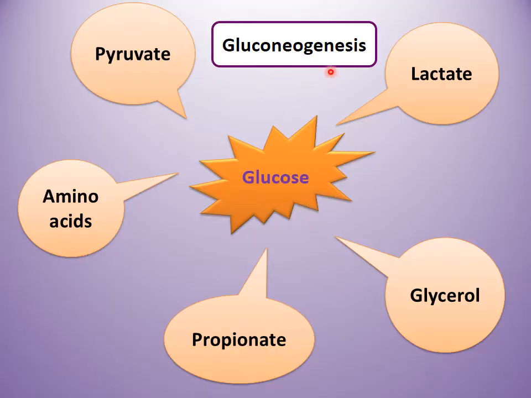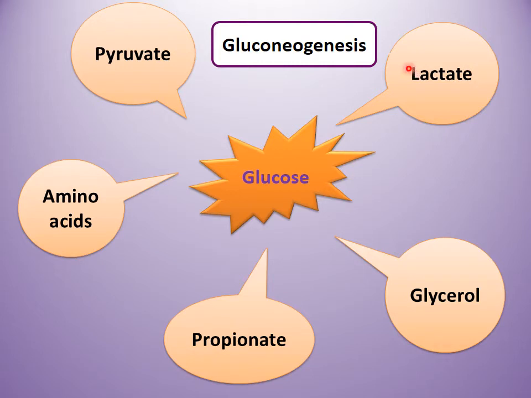Now what is gluconeogenesis? Gluconeogenesis is synthesis of glucose, but from what? From pyruvate, from lactate, from glycerol, from propionate, and from amino acids. All these metabolites convert into glucose. So here we have 5 pathways. Today in gluconeogenesis we will study 5 pathways. We know that pyruvate and lactate are produced by glycolysis. So we all know that in glycolysis glucose is converted into pyruvate and glucose is converted into lactate.